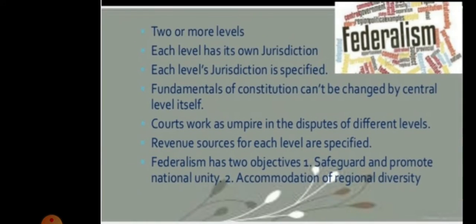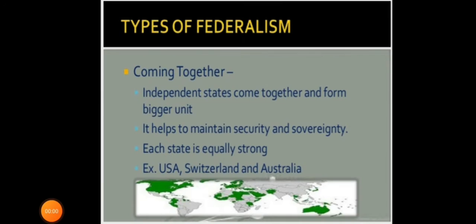Now we come to the next slide. Federalism. The first route involves independent states coming together on their own to form a bigger unit, so that by pooling their sovereignty and retaining identity they can increase their security. The coming together type of federation includes the USA, Switzerland and Australia. In this category of federations, all the constituent states usually have equal power.